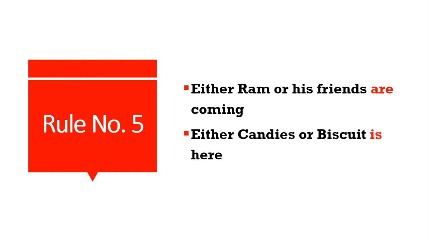Look at the second sentence now. Either candies or biscuit is here. Look at the subject before the verb. Biscuit. Biscuit is in singular form. So we have to use the verb in singular form.